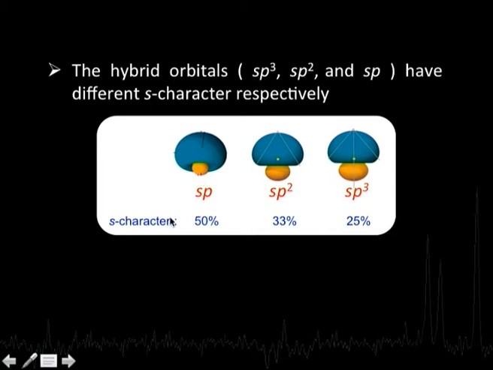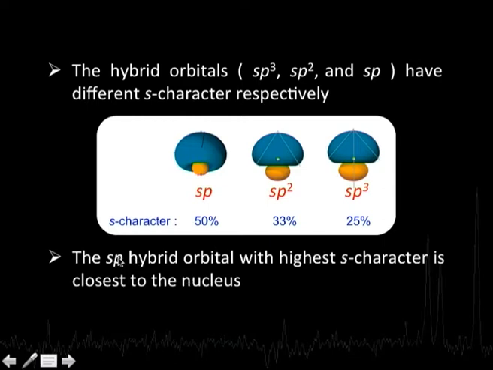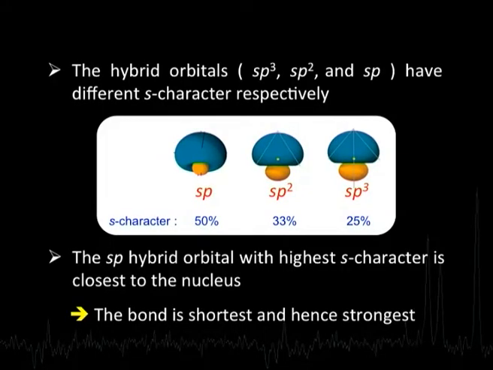Now, in the case of, say, alkyne, where we have an sp hybridized carbon atom, the bond which is formed is with the sp orbital with the highest S character. So in this case, this orbital will be closer to the nucleus. As a consequence, this bond will be shorter. That means a C-H bond wherein the carbon atom has sp hybridization will have the shortest bond. Hence, it will be stronger. A shorter bond will be the stronger bond between the two.